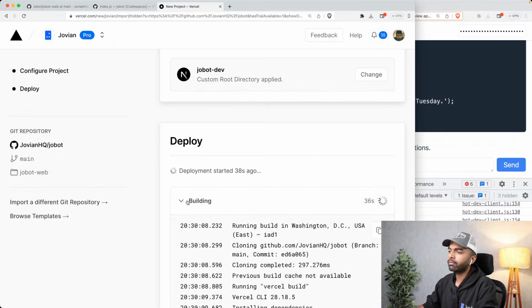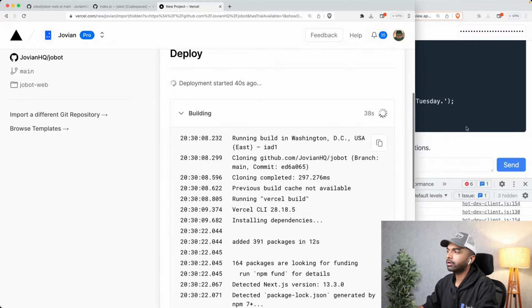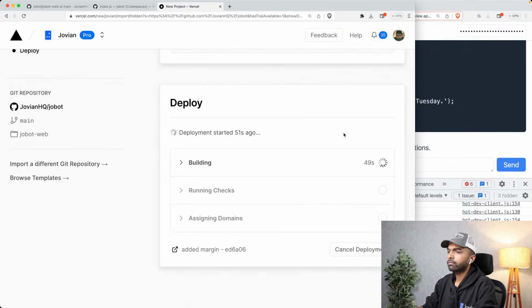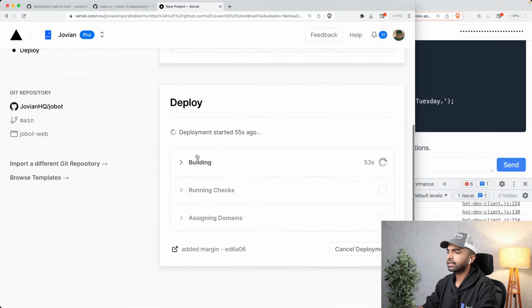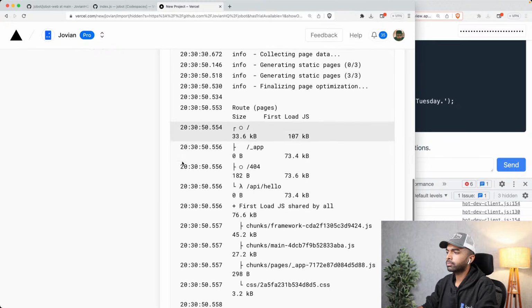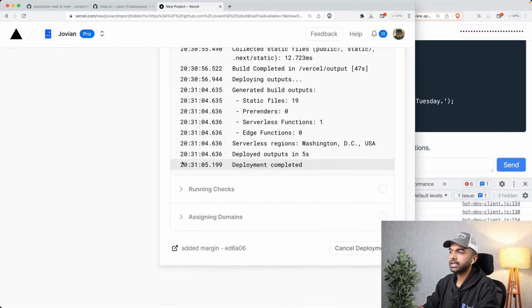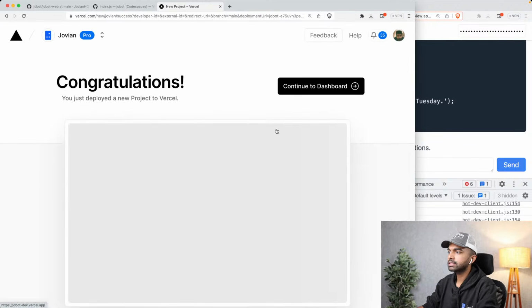Okay, so this is going to take a while to build. It's going to take about a minute or so, but once it is built, it is going to set up some kind of a serverless environment for you on the cloud, and it is going to serve that website for you from Jobot web or from jobotdev.vercel.app or something like that. Okay, let's see. Yeah, it's almost done. So basically it's just generating a bunch of pages and then it is going to assign a bunch of domains.